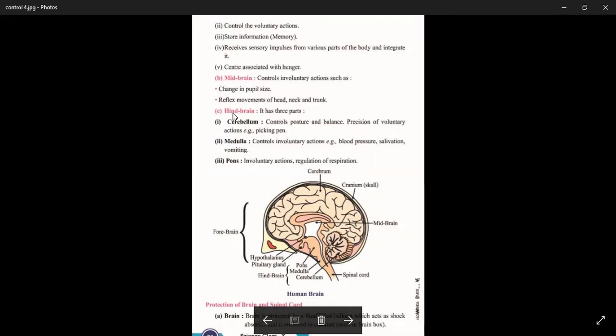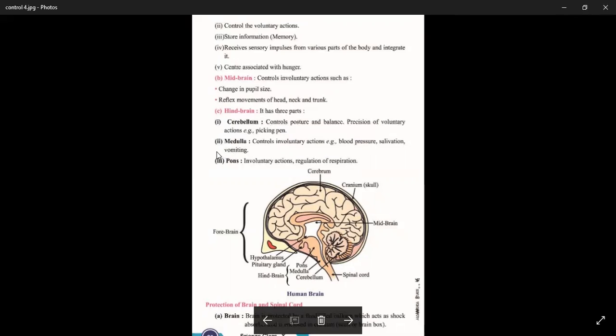And the last part of the brain is called the hindbrain, and the hindbrain also has three parts. First is the cerebellum. The cerebellum controls posture and balance of the body, and precision of voluntary action, that is picking up a pen. So it maintains the equilibrium of the body.